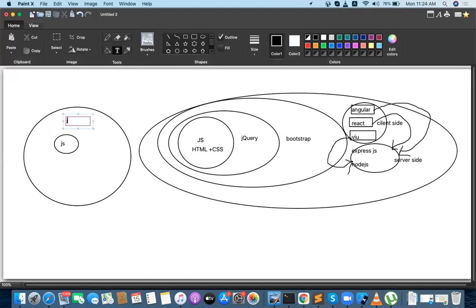Suppose jQuery is there. Bootstrap is there. Node.js is there, and React.js is there, and AngularJS is there.